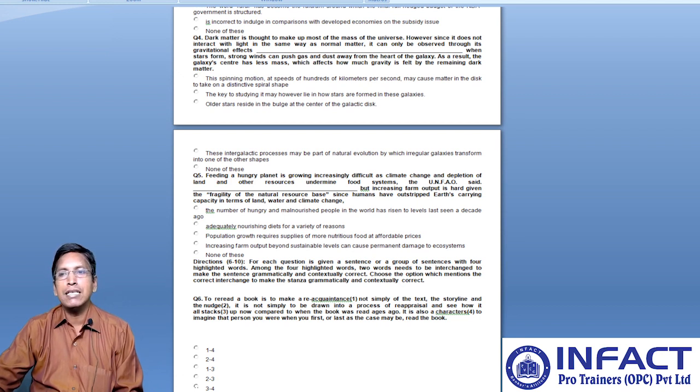Option D can be easily omitted as it is talking about some process through which irregularly shaped galaxies transform into other shapes, which is totally out of context. Option B, how stars are formed, gives us the clue that this could be the correct answer choice. So option B is the most viable answer, making the whole stanza meaningful. So we have to go with option B, which will be the right choice.